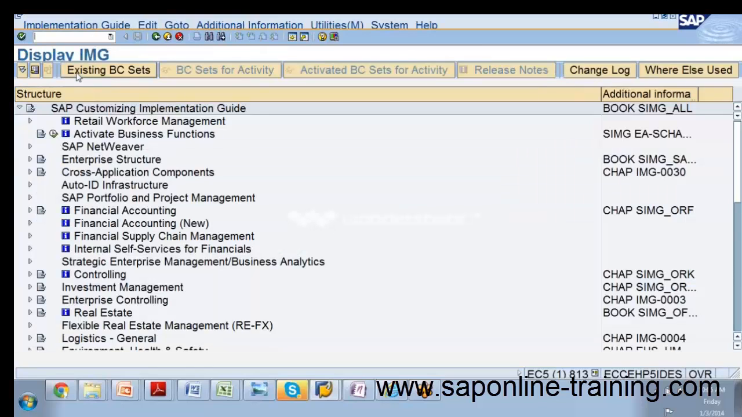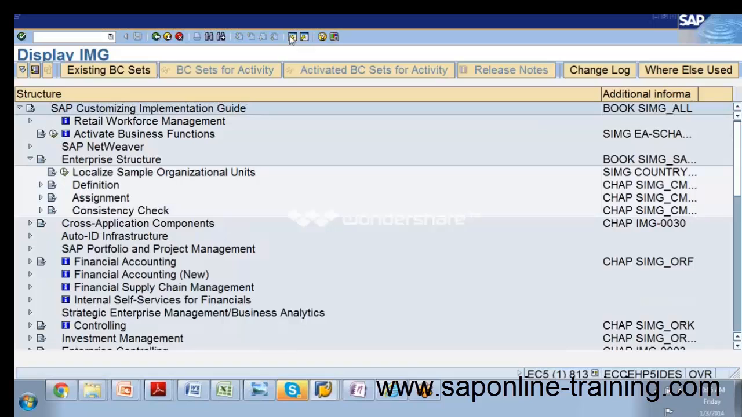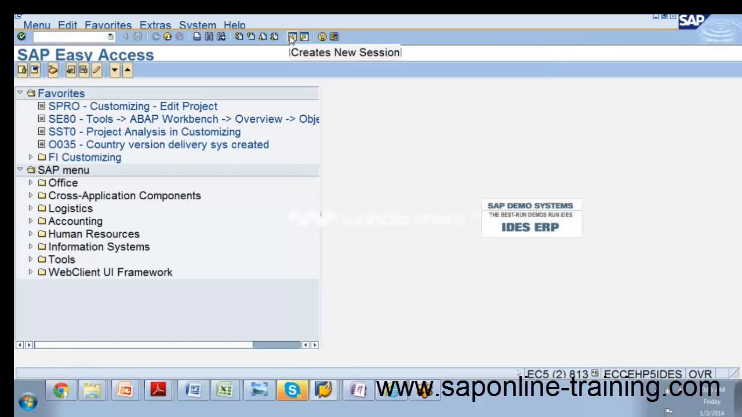So here you'll find how to work on the customization, the consultant activities. So how do we do an enterprise structure? I'll be showing you how to create all these definitions, and I'll be showing you the next screen, something called the GUI. How do we work in this and that?